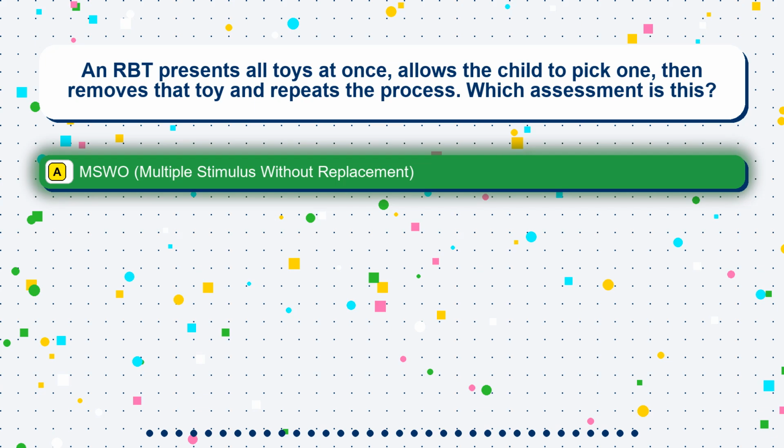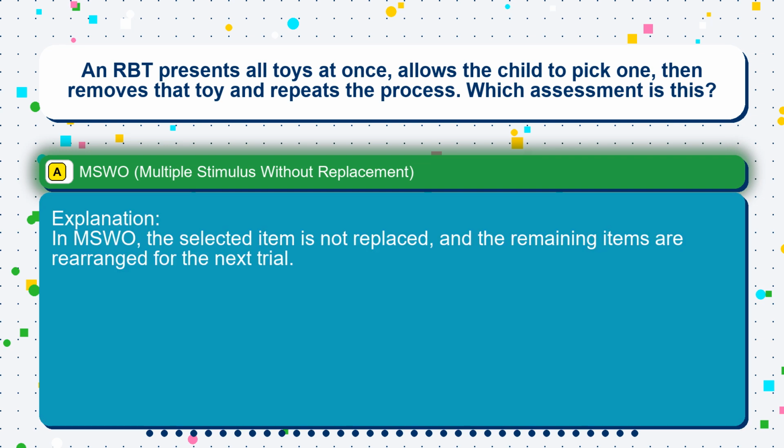The correct answer is option A, MSWO, multiple stimulus without replacement. In MSWO, the selected item is not replaced, and the remaining items are rearranged for the next trial.